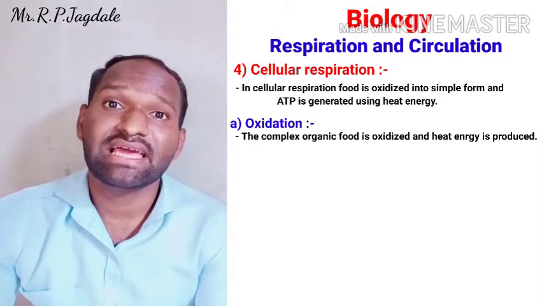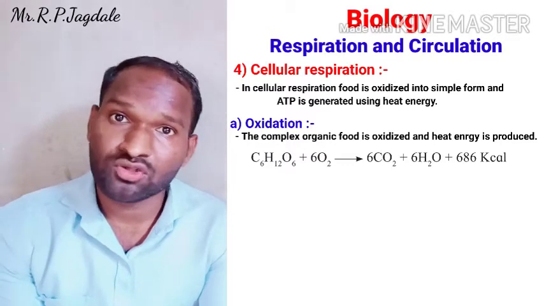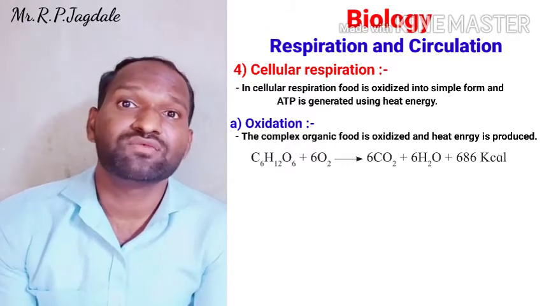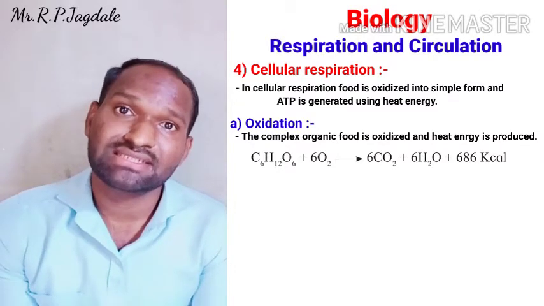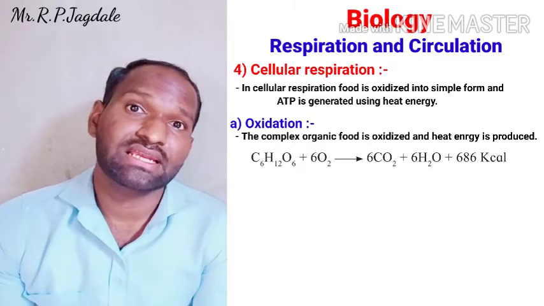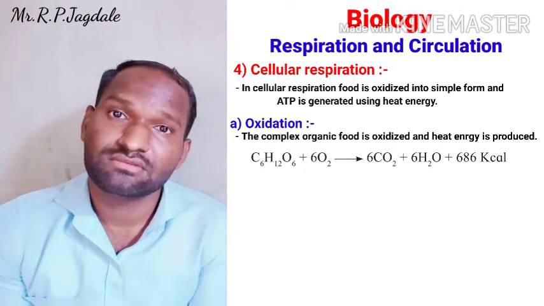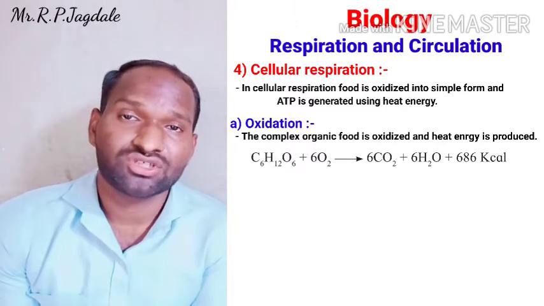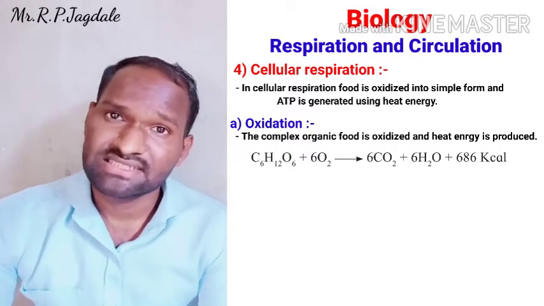The reaction is that the oxygen we are getting combines with glucose: C6H12O6 plus 6O2. Oxygen we are getting, and glucose we are getting from the food. So that oxygen and glucose combine, and oxidation of glucose takes place to form 6CO2.